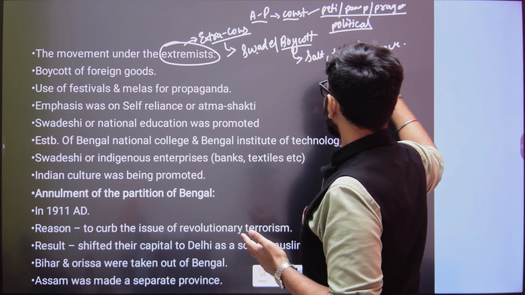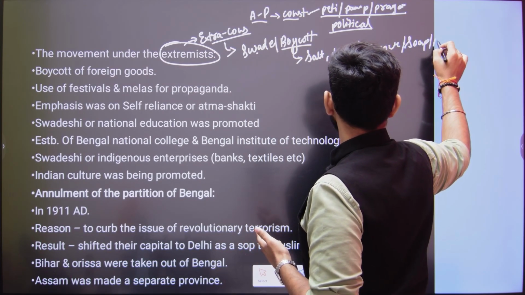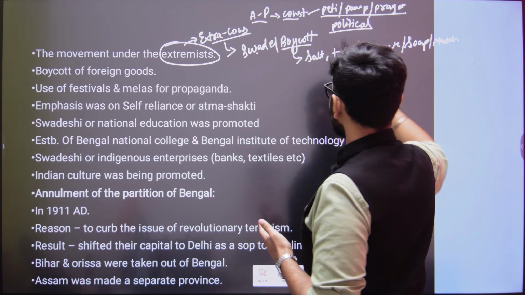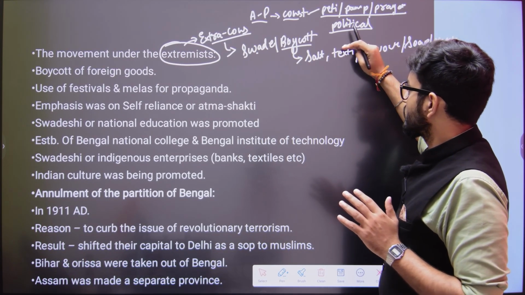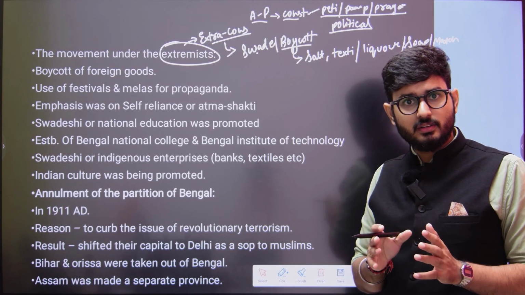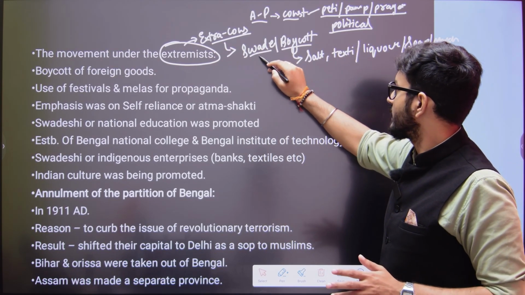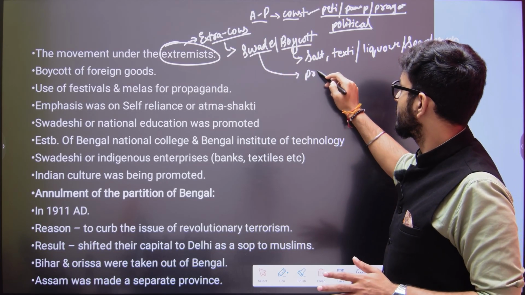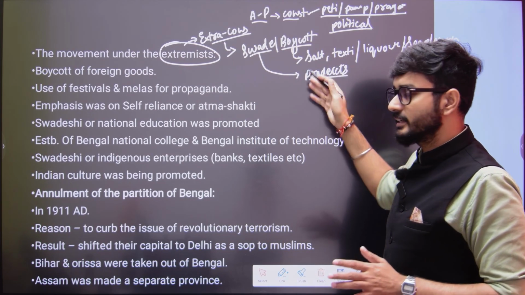Now what happened is that when the British soap, the British matchbox, and all of these products were being boycotted by the Indians, automatically there was going to be a demand for indigenous products in these sectors. So Swadeshi products for these sectors were created. Swadeshi products means indigenous products.